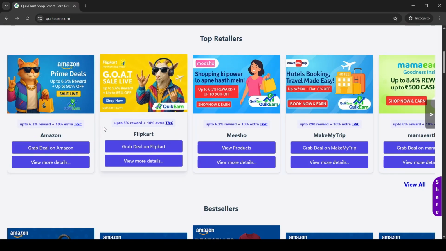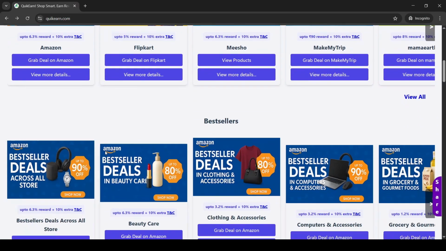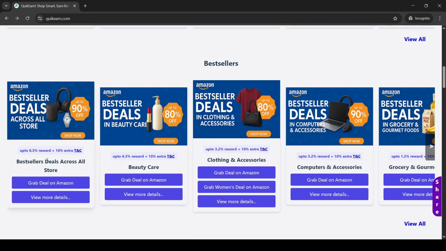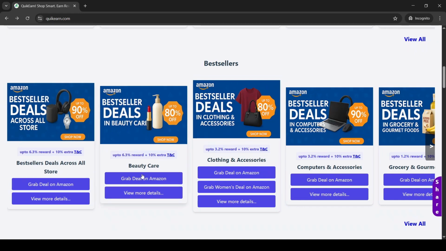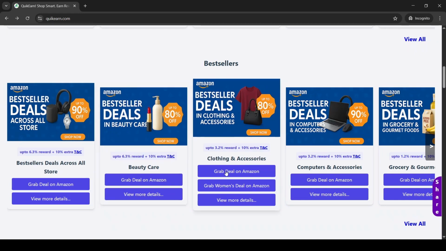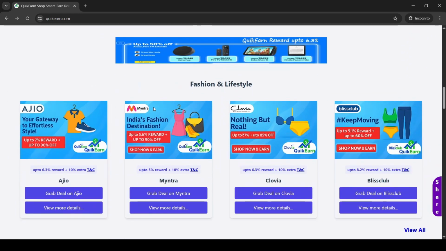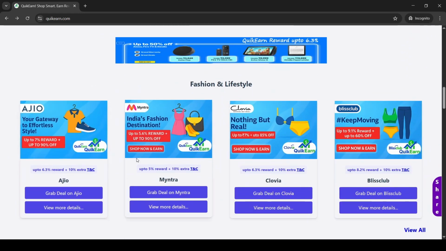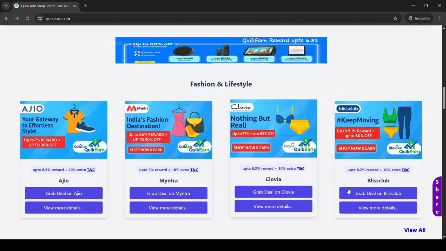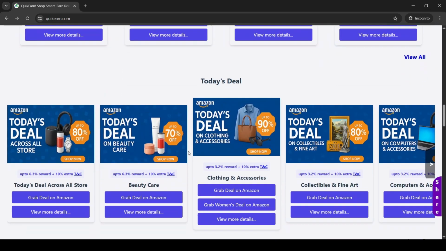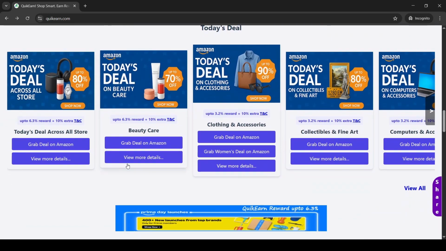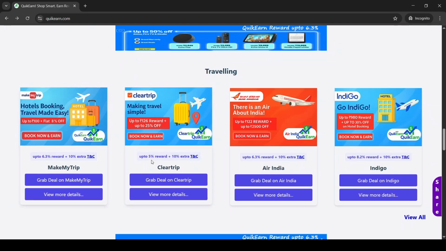Next, explore more sections. Bestseller section. Find the best-selling deals across all categories on Amazon. Beauty section. Get top deals on beauty and personal care products. Fashion and lifestyle. Discover great offers on marketplaces like Ajio, Myntra, Clovia, and more. Today's deals. Grab fresh deals updated every day.